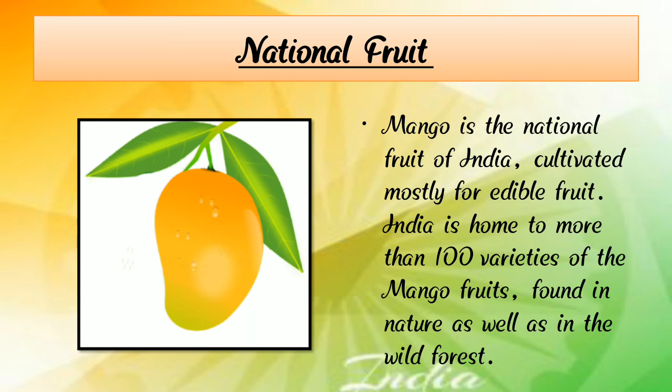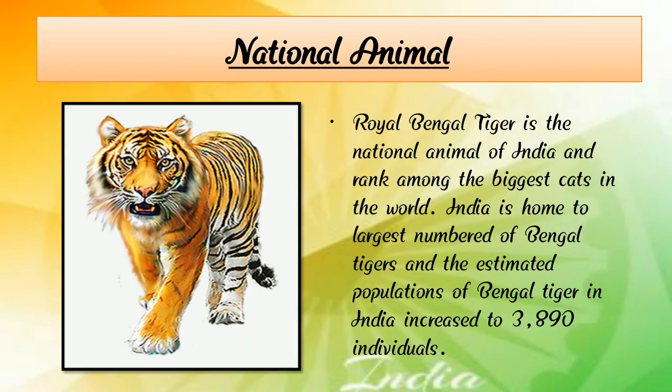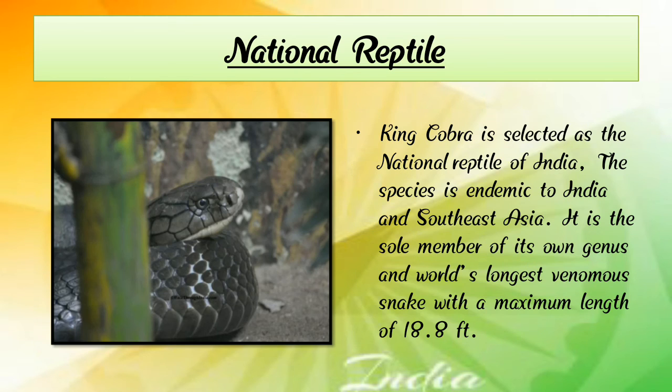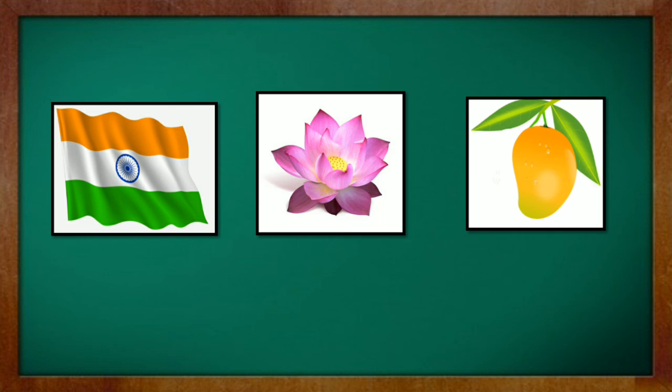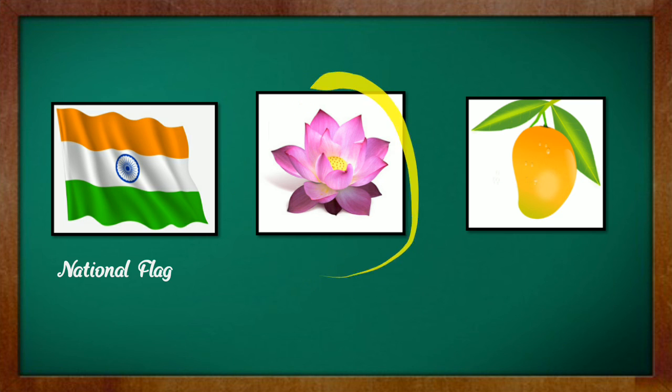So now let's learn an exercise. So you all write with me. Number one, what is this picture about? Here we can see a photograph. So what is this picture about? Yes, it is our national flag. So here we can see our national flag has three colors, and in the middle we can see the Ashoka Chakra. And number two, what is this picture about?